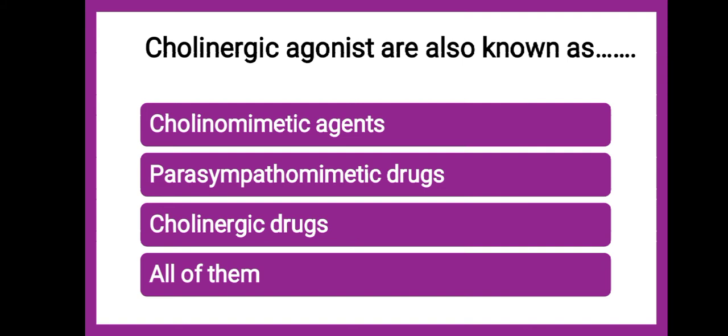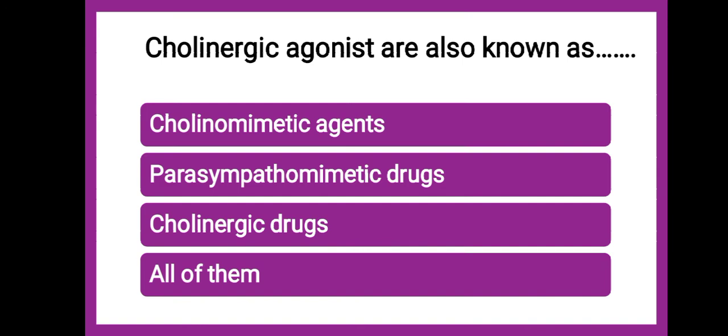Cholinergic, like this your parasympathomimetic system. Since acetylcholine is involved in parasympathetic transmission, the parasympathetic system, the presynaptic neuron also and the postsynaptic neuron also, acetylcholine is being released.